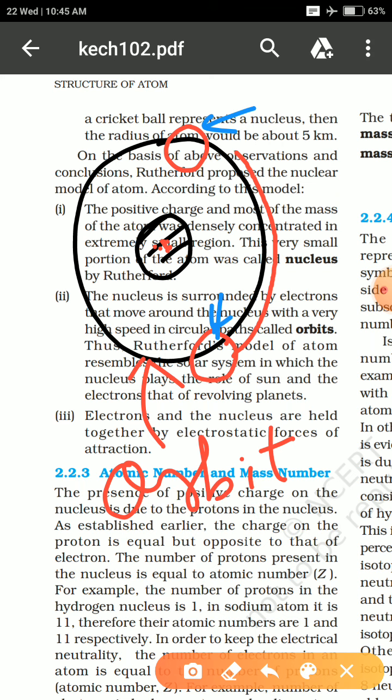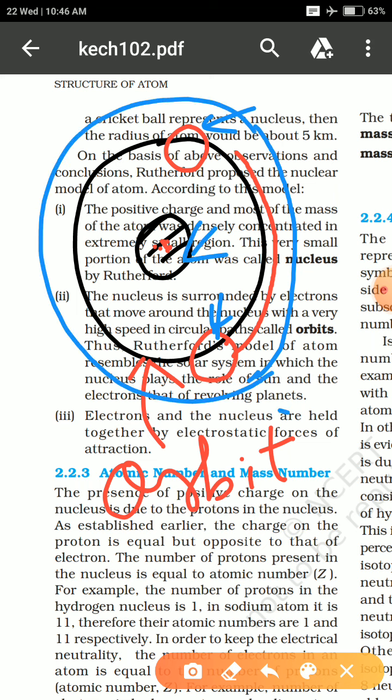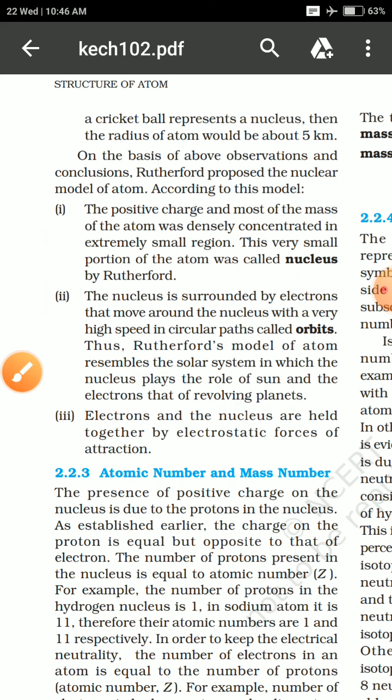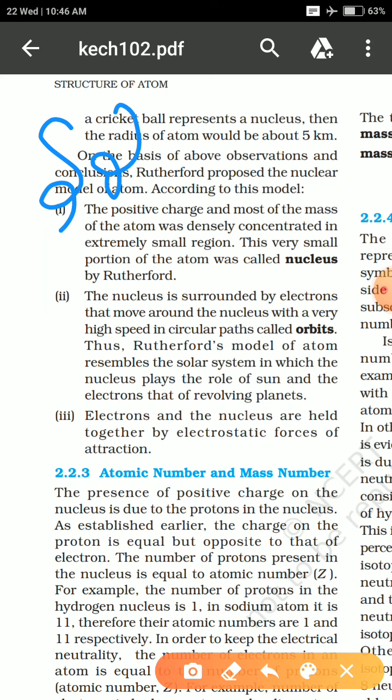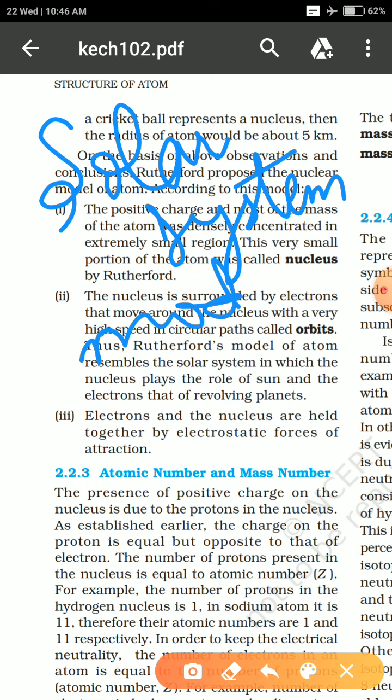It is a methodology where the planets or the electrons move around the nucleus in a circular path, which is known as the orbit. So his model also got the name solar system model, the atomic model of solar system.